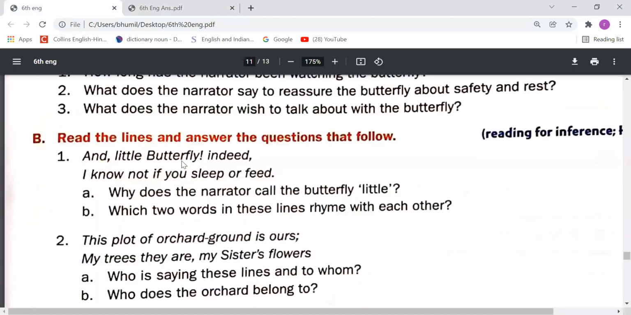Read the lines and answer the questions that follow. The line is: "And little butterfly, indeed, I know not if you sleep or feed." On the basis of this line, the first question is: why does the narrator call the butterfly little? We have to write the answer here.